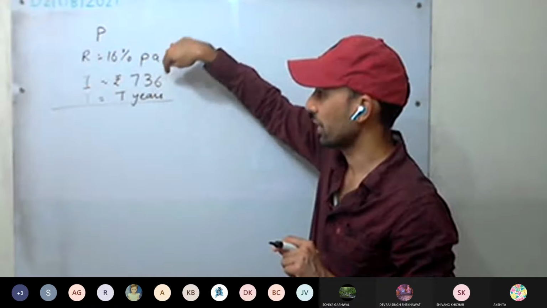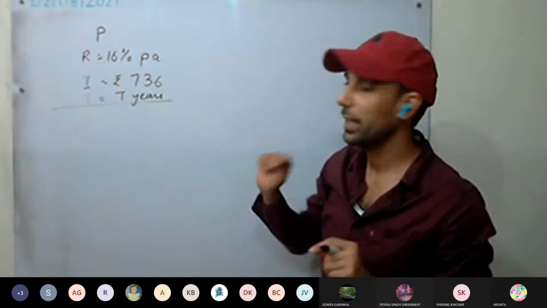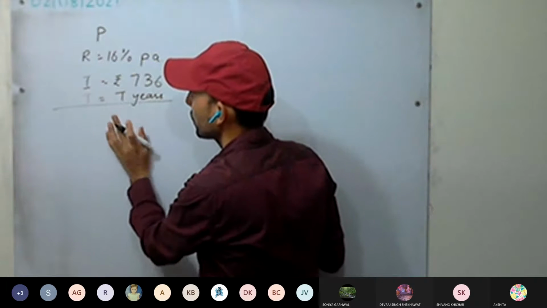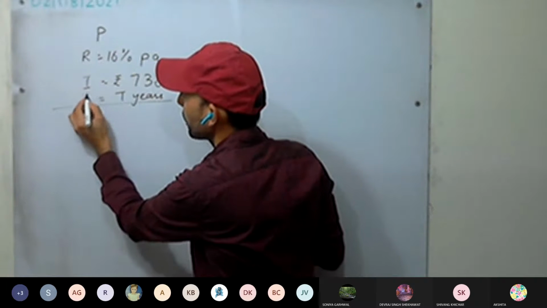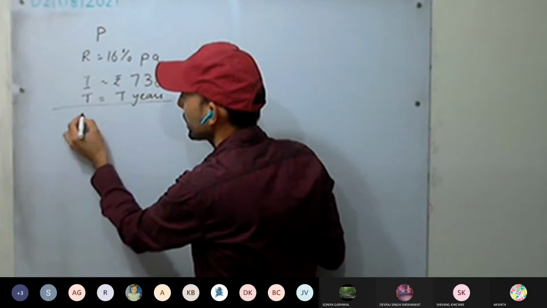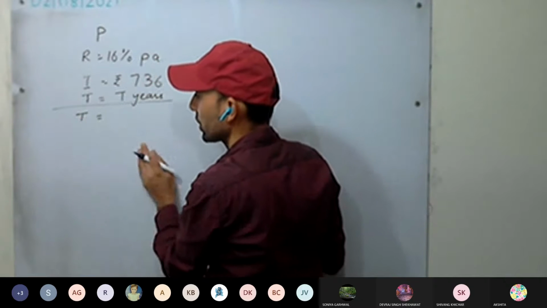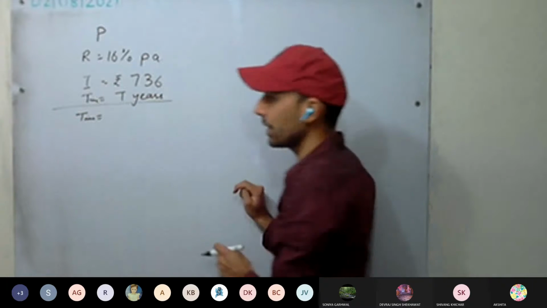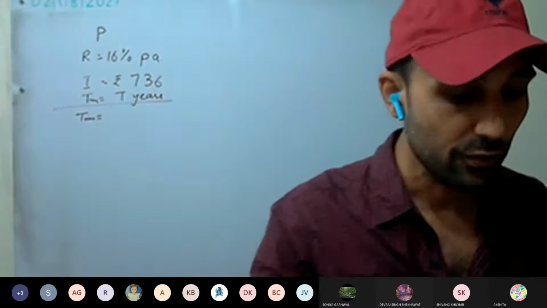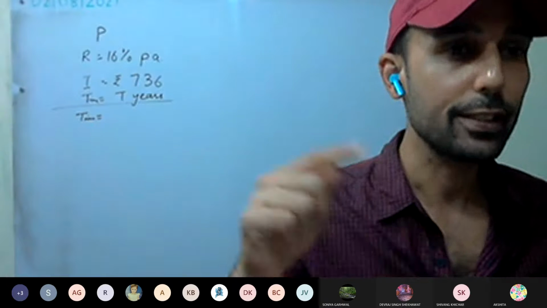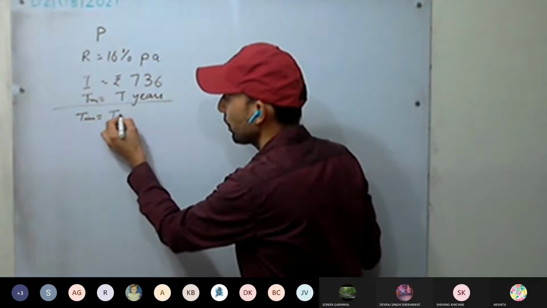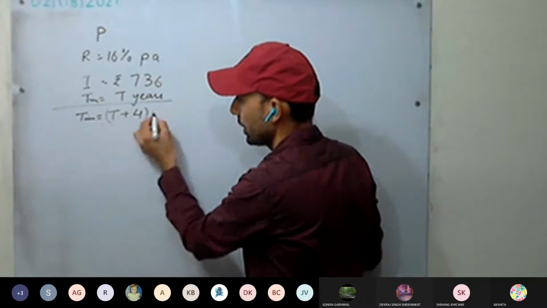This is our first case. Now, in the second case, what will be the time? If he lent the sum for 4 years more, 4 years more means T plus 4 years.